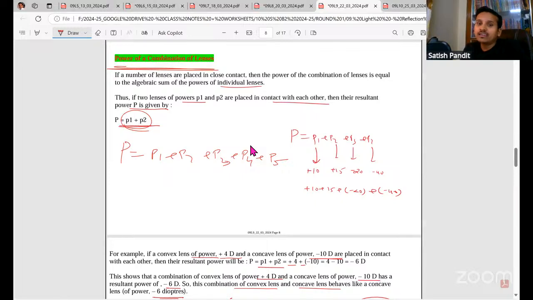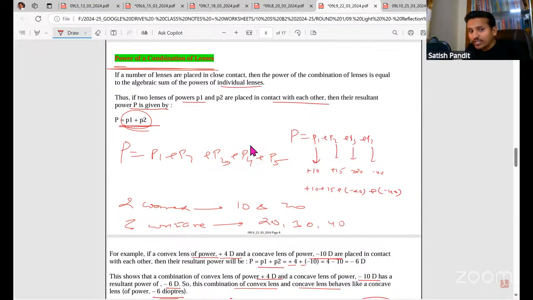Suppose I have 2 convex lenses of power 10 and 20, and 3 concave lenses of power, for example, 20, 30, and 40. While putting values here, you put 10 and 20 as positive because convex. For concave, you have to put minus 20, minus 30, and minus 40, because plus into minus is minus. Then simplify and get the answer.